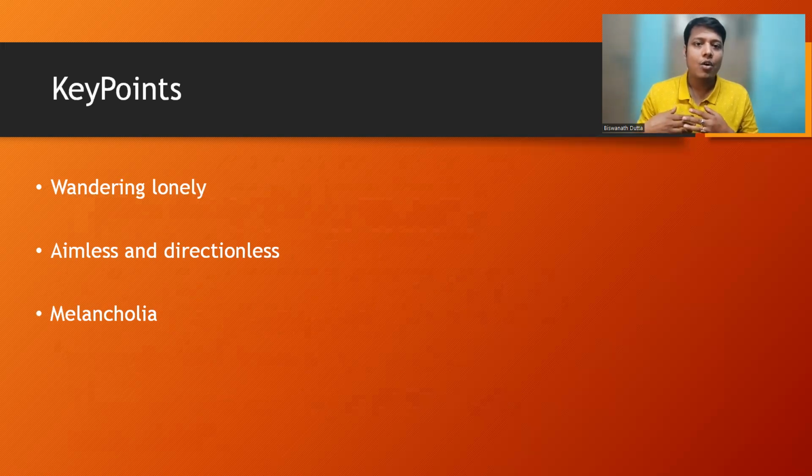Our heart also gets heavy with sadness. That's why we can draw a conclusion from this. Here, the poet who is alone is also sad at heart. So the third point, melancholia, is also important.